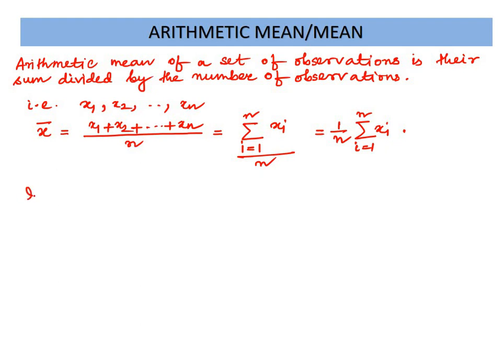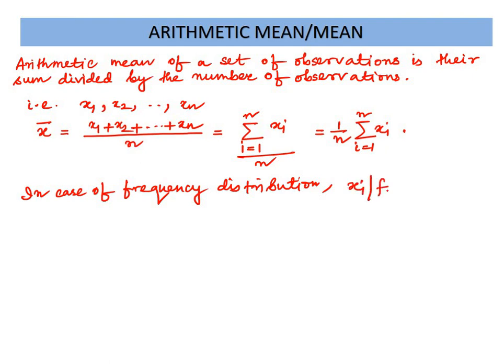In case of a frequency distribution, say that the frequency distribution is xi with the frequencies fi, where i ranges from 1 up to n.